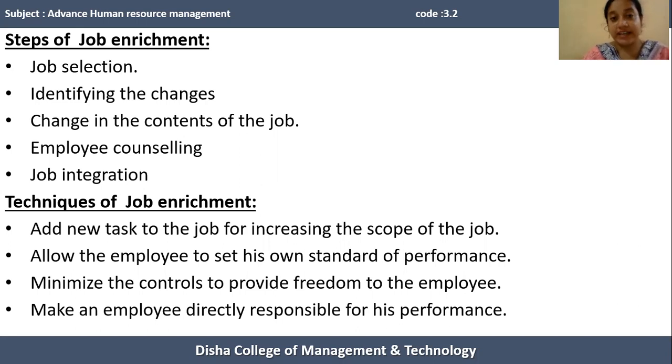After getting a clear idea about a particular enriched job, after getting the ideas of the contents of the job, the human resources have to perform the duties, tasks and responsibilities on a continuous basis. In the job integration stage, the employee has to perform the enriched job by combining all the duties, responsibilities or tasks provided by an organization. So these are the steps involved in job enrichment.